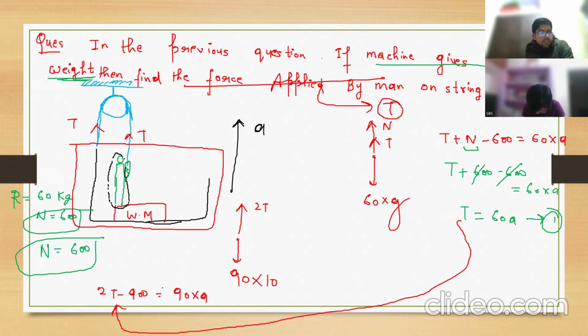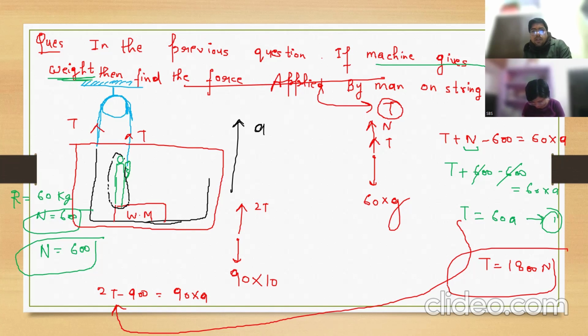How much are you getting? Third, no, sorry, tension, how much tension force? 30, the answer is 30, sir. Acceleration is 30, right? So the tension will be 1800 Newton. Very nice. Correct.